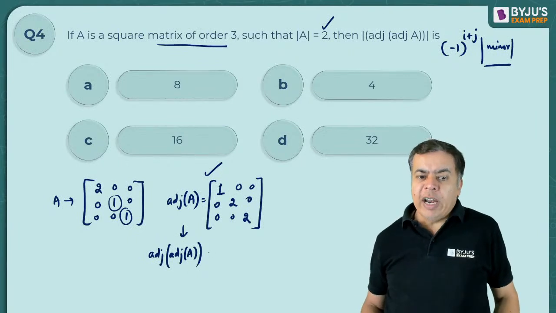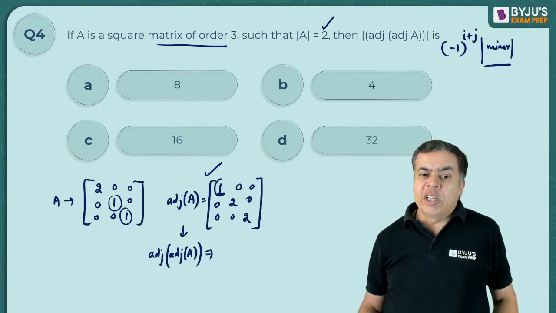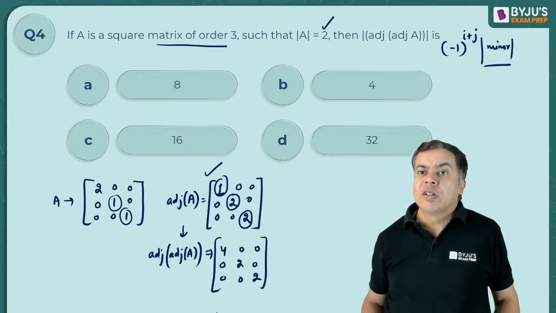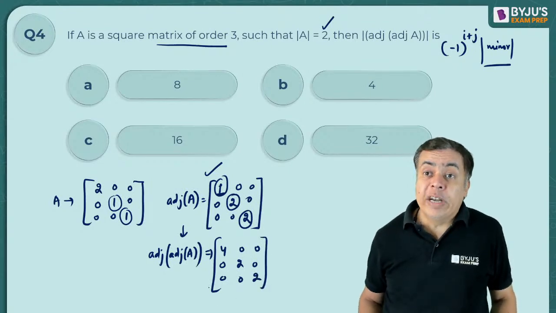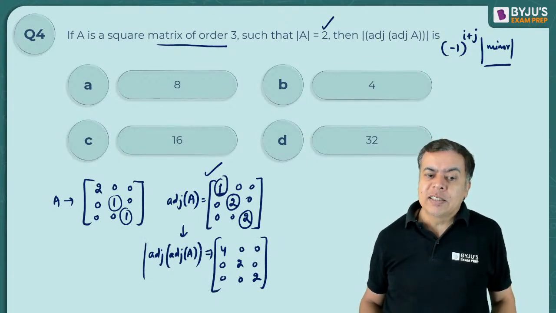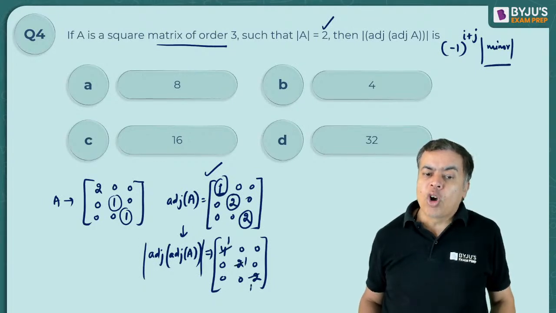So here the adjoint of adjoint will become, the minor of this will be, because it is plus only, 2 into 2, 4. This will be 0, 0, and for this, 1 into 2, 2, and for this it will be 1 into 2, 2. Now when you calculate the determinant of this, you can take 4 common, 2 common, 2 common from each row.